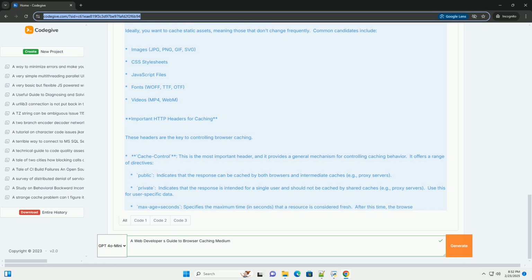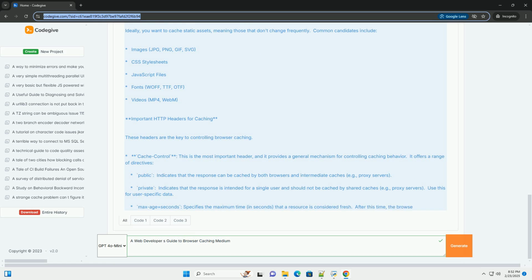Common pitfalls. Forgetting to version assets. If you update an asset without changing its file name, the browser may continue to use the cached version. Inconsistent caching. Make sure you're setting caching headers consistently across all your assets. Overly aggressive caching. Be careful not to cache dynamic content that changes frequently.